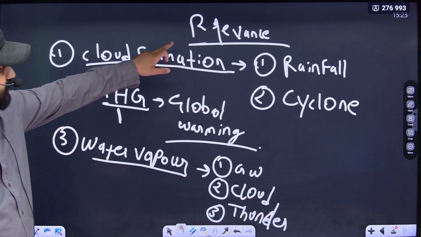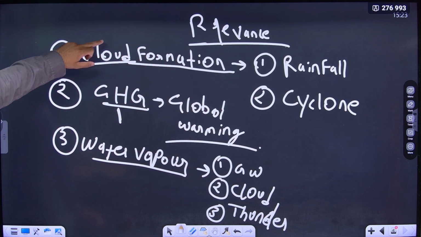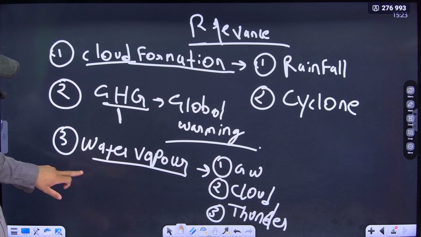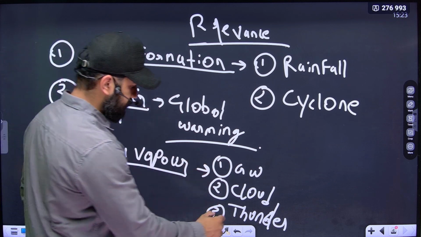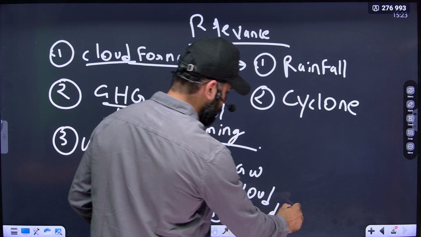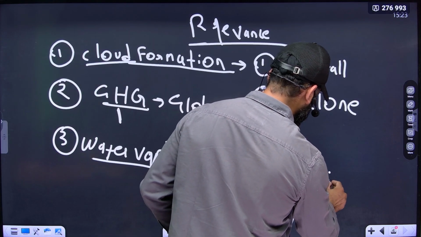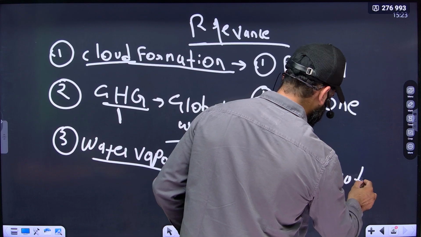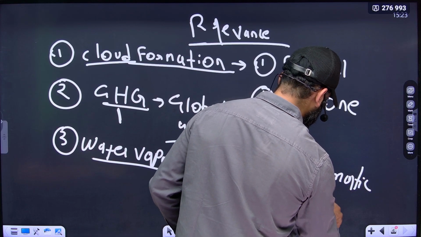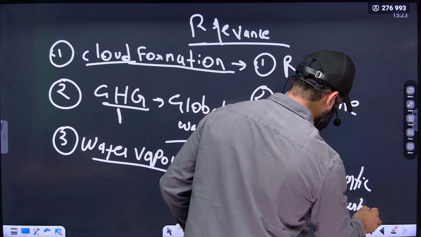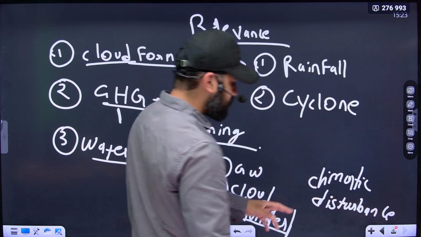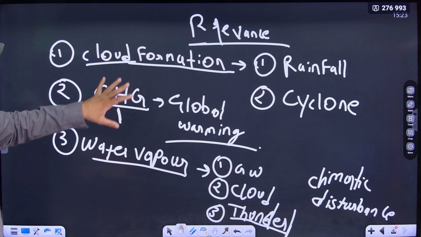Therefore, what is the relevance? Cloud formation, global warming, climatic disturbances. So this is the relevance of troposphere.